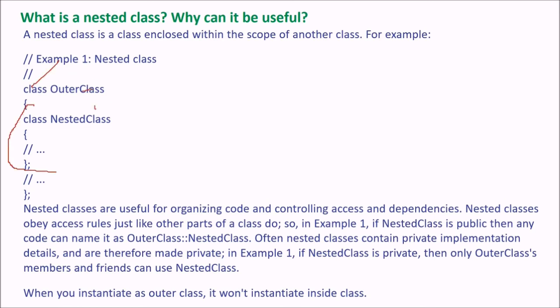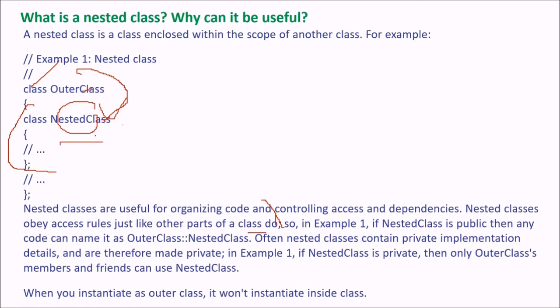Nested classes are useful for organizing code and controlling access and dependency. Nested classes obey access rules just like other parts of a class, as we have seen in this example. If the nested class is public, then any code can name it as Outer::Nested. Often a nested class contains private implementation details and therefore it is made private.